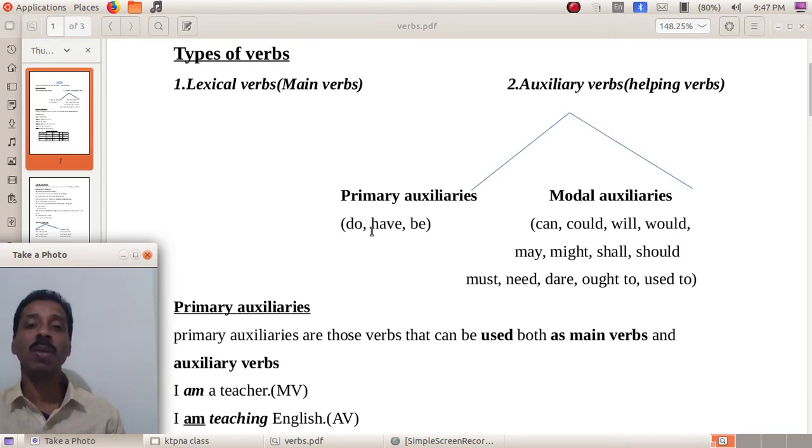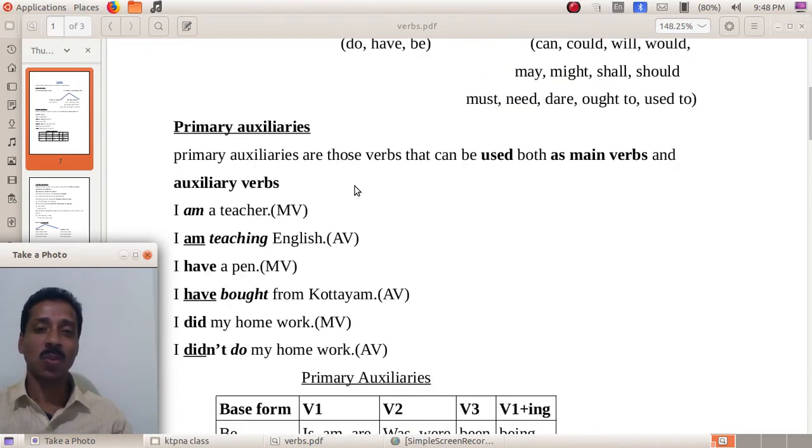So, which are the primary auxiliaries? Do, have and be forms. Modal auxiliaries: can, could, will, would, may, might, shall, should, must, need, dare, ought to and used to. 13 modal auxiliaries are there. Okay, 3 primary auxiliaries and 13 modal auxiliaries. Then what's the difference between primary auxiliaries and modal auxiliaries? Do you know? Okay, we will come to it once more.